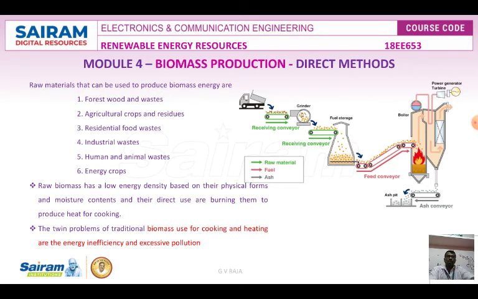There are twin problems addressed using the direct method for cooking or heating. The energy that we obtain is not sufficient for cooking and heating. It is not sufficient for heating in the sense that it is not sufficient to produce electricity by conversion to steam. Cooking also is not sufficient. Sometimes it may produce excessive pollution. Some smoke and some noise will be produced.